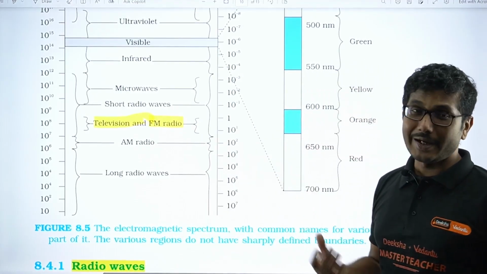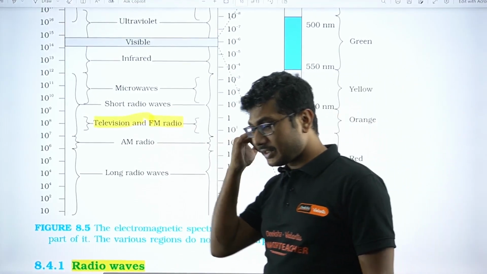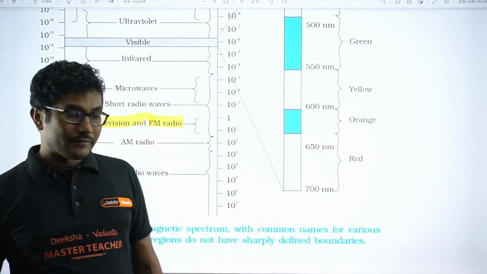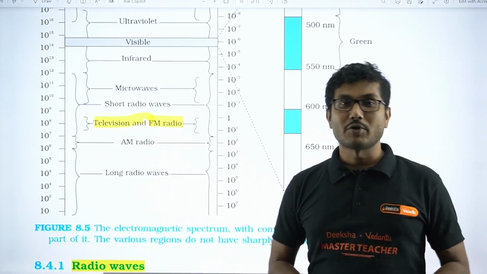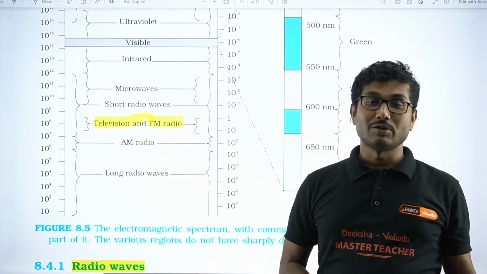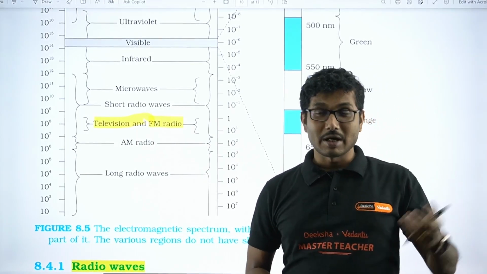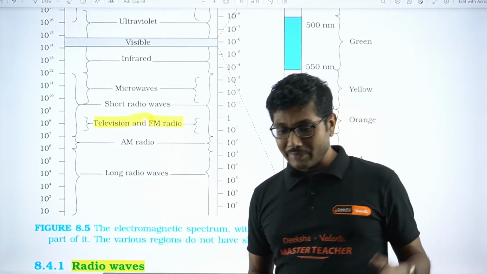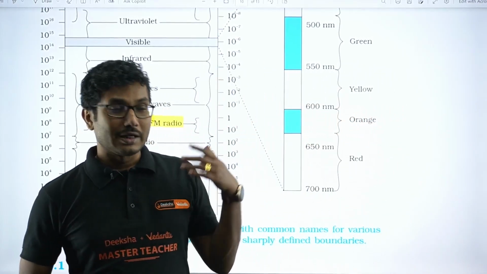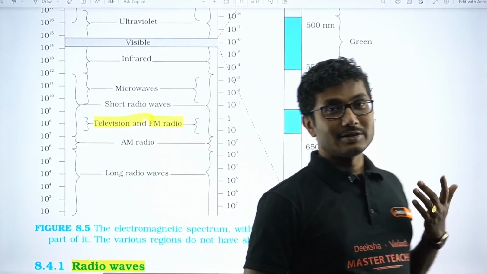Then we have AM radios. AM radio was the older generation of radio when FM radio was not possible, so only one broadcast used to come from the central radio station located in New Delhi, Prasar Bharati. It was called Vividh Bharati. In different languages at different times it used to telecast news, then sports.